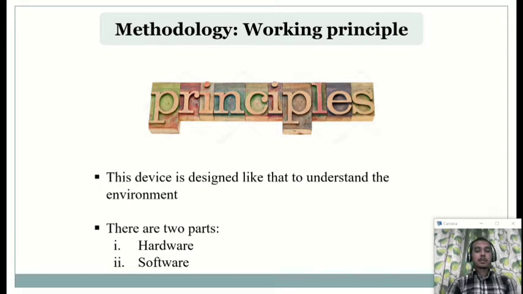In this part, I'm going to discuss the working principles of our project. The main purpose of this device is to understand the environment. There are two parts in our device. One is the hardware part and the other one is the software part. Now I am going to discuss the hardware part of our device.